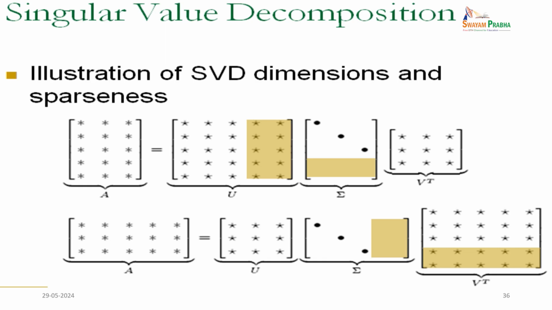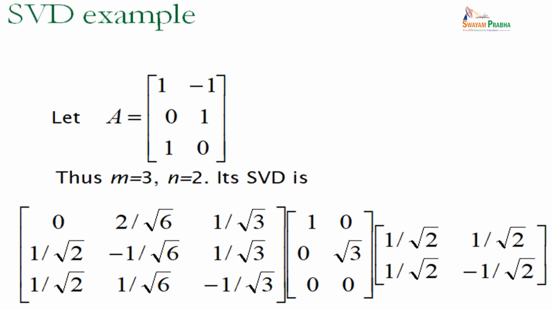So, this is the illustration. A non-square matrix is converted into a square matrix and decomposed into matrices like this. Even if the matrix is non-square, we can decompose it using these ideas. So, that is the application of SVD.